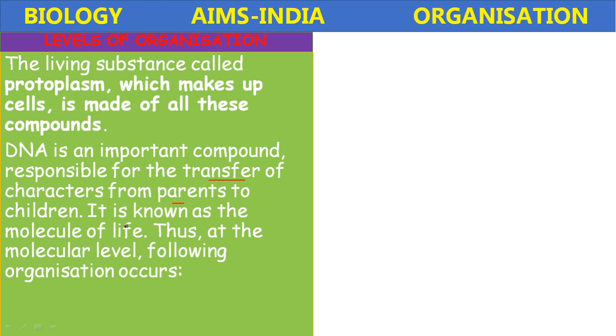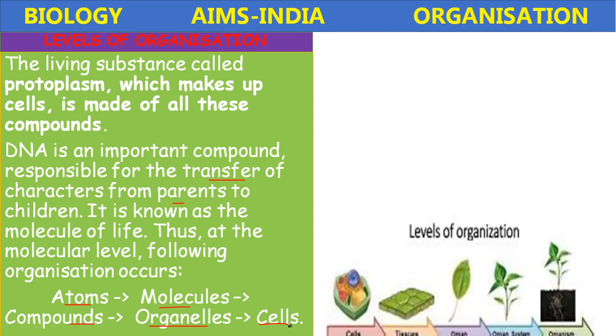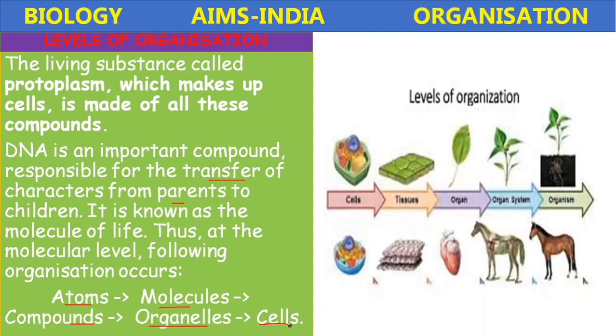So thus, at the molecular level, the following organization occurs. What is that organization? Atoms combine to form molecules. Molecules combine to form compounds. The compounds combine to form the organelles, and organelles finally form the cell, okay. That is the cellular level of organization.